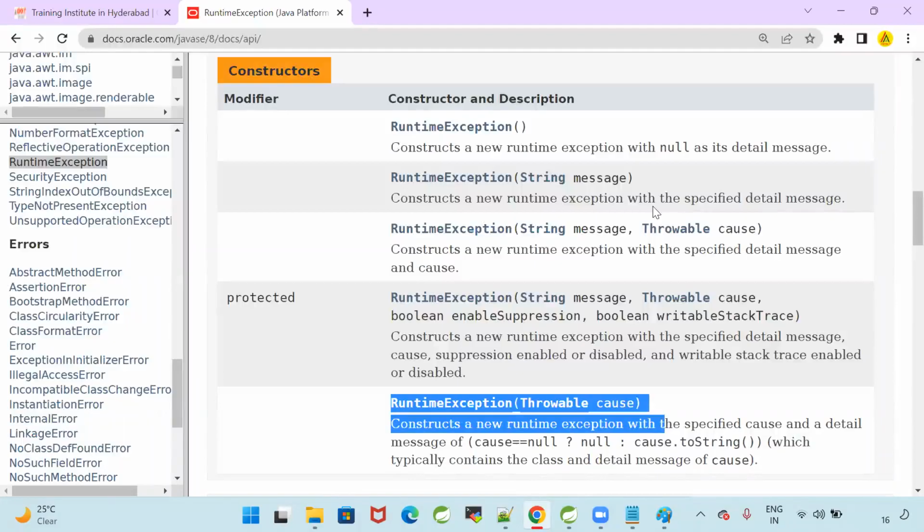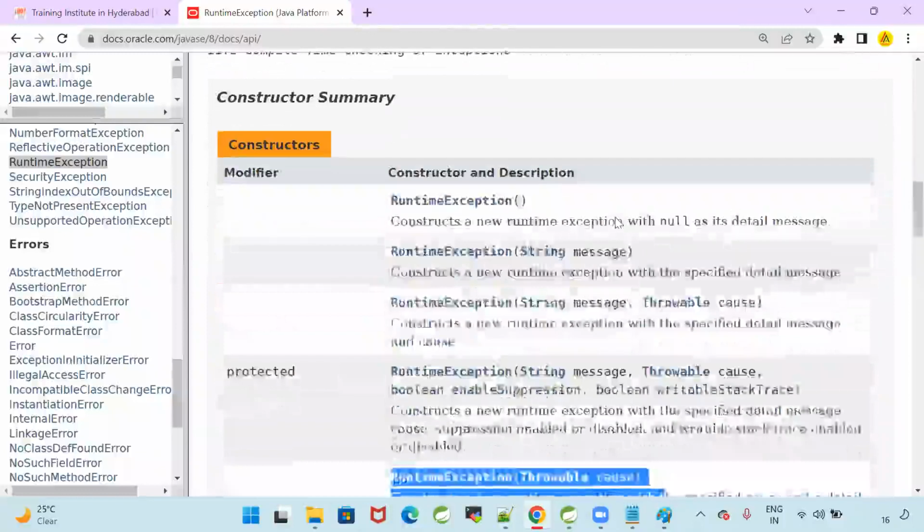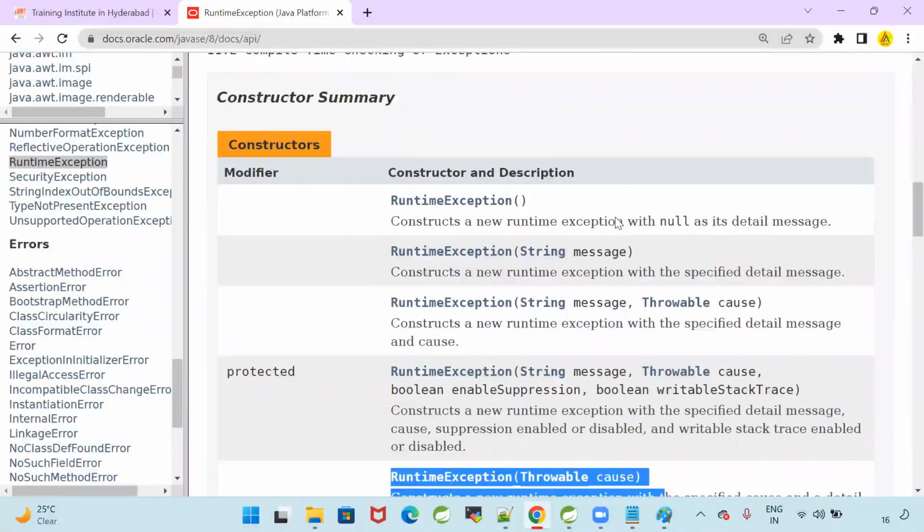OOPs will never be completed. In every concept, OOPs will be available. Are we using OOPs here? We are using classes, objects, inheritance, and we are implementing interfaces. All these concepts are developed based on OOPs concepts only. So what is the purpose of a constructor? A constructor is used to initialize instance variables.